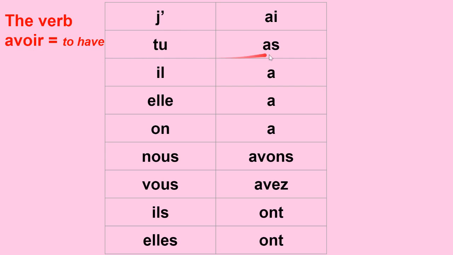J'ai, tu as, il a, elle a, on a, nous avons. It starts with a vowel, so we pronounce that z, nous avons. Vous avez, ils ont, elles ont. All of those, we pronounce the final S as a little z because all those words start with a vowel.